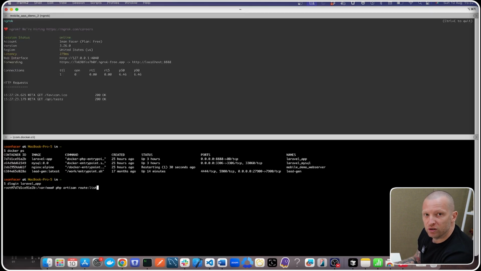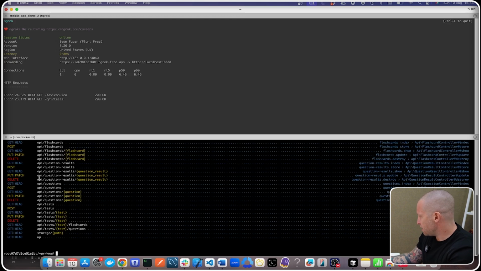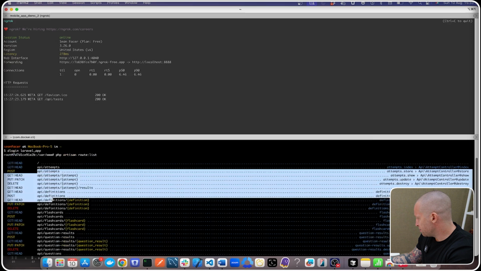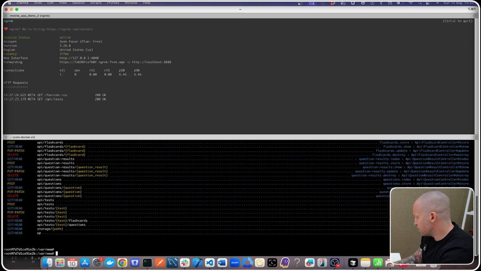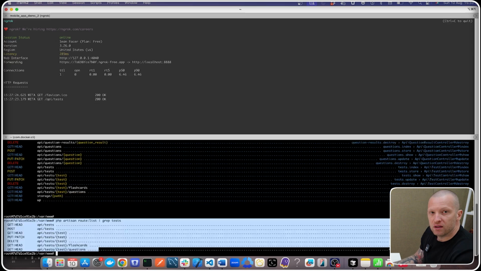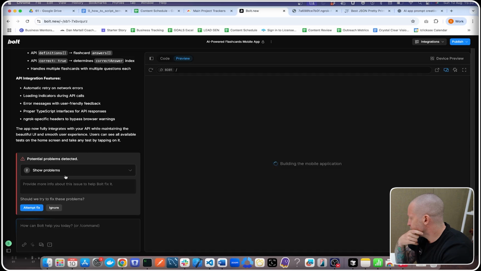So with Laravel, you can list all these routes that were created as well, so you can get the full URL for the list. So you can see here we've got API attempts, definitions, flashcards, questions, tests. If we just grab tests, then you've got a list of the URLs for the tests. So we've run into problems.